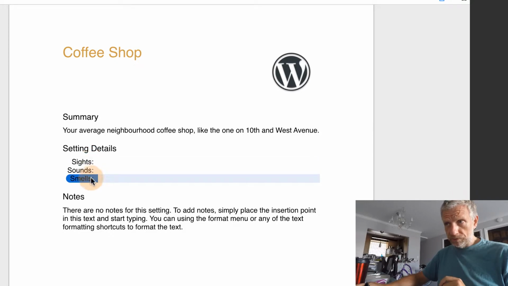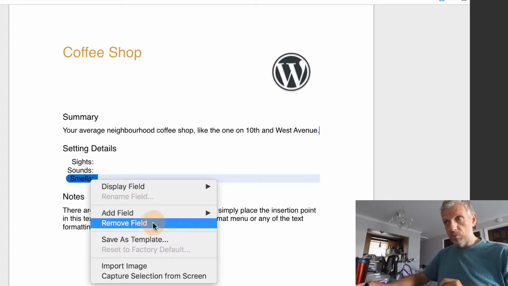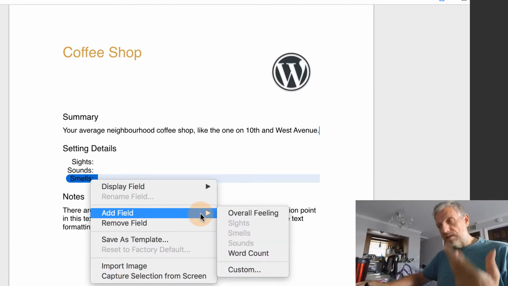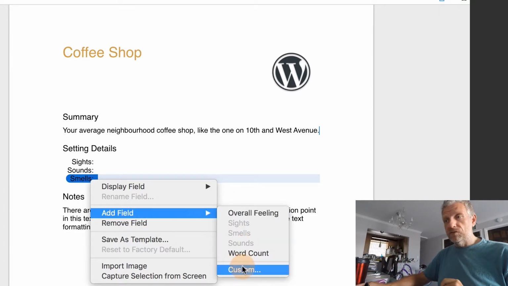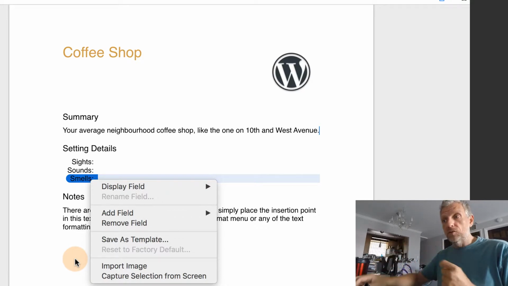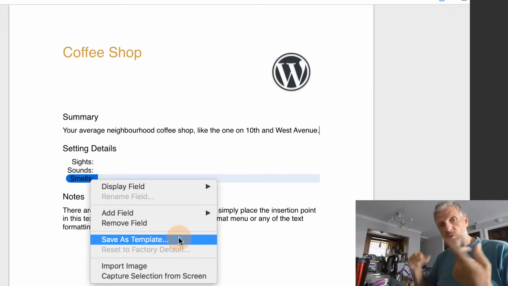When it turns blue, you can click on it and you can either remove this field, so smells is a field in here, or you can add another field here and then define that yourself. So perhaps in settings you want something like the number of parking spaces that are around there, or you want to define whatever the lighting is like there, so you can make that your own, and you can save these things as your own templates as well.